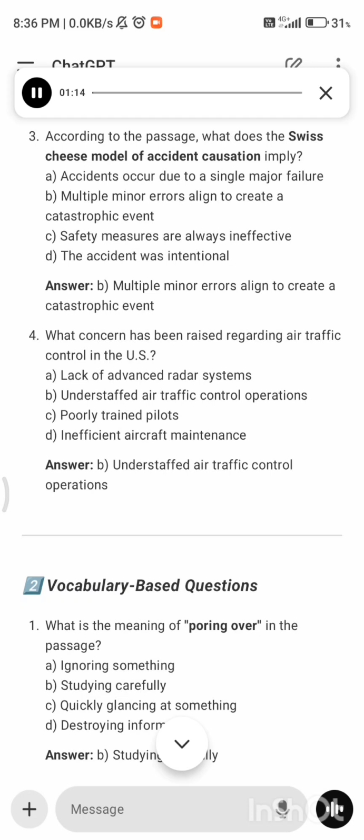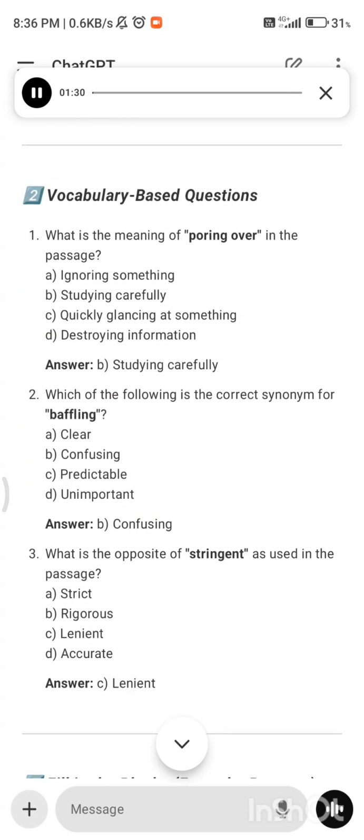4. What concern has been raised regarding air traffic control in the U.S.? A. Lack of advanced radar systems. B. Understaffed air traffic control operations. C. Poorly trained pilots. D. Inefficient aircraft maintenance. Answer: B. Understaffed air traffic control operations.